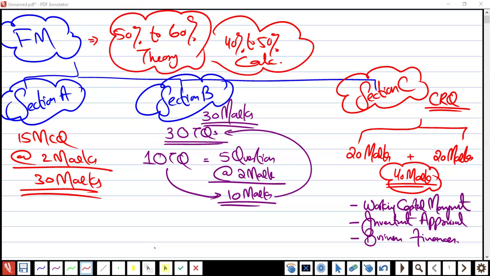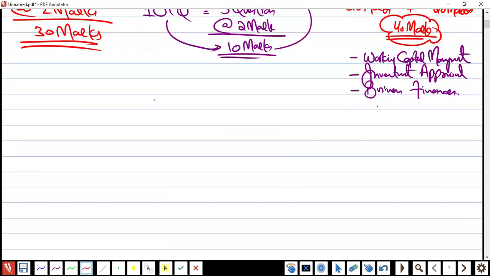Okay. Now, the important areas of the syllabus. The first thing, a good piece of news, is that the FM syllabus is not like TX, not like FR. It's a very short syllabus.